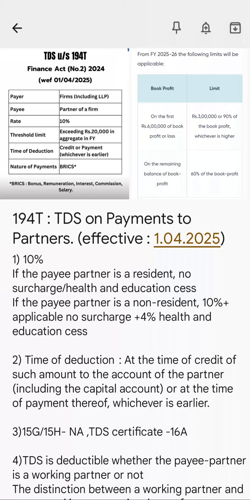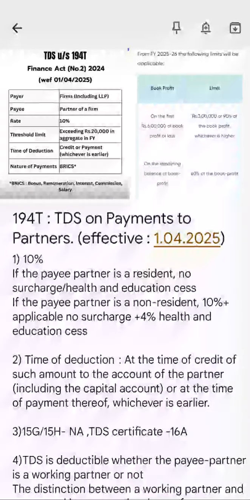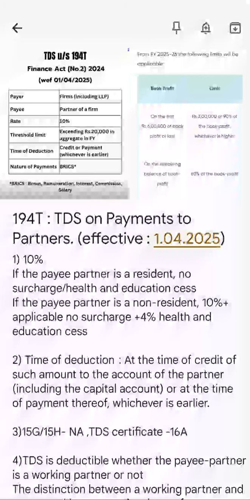That means if your amount is more than 20,000, then TDS has to be deducted on the whole amount, not just on the excess amount. I'm speaking in Hindi because many people who are in business should understand. It's not only people studying for exams, but people who want to be updated should understand. All of the audience should understand. I feel they also understand Hindi, so I'm covering it in Hindi. So it is on the whole of the amount if the amount exceeds 20,000, not on the excess. I hope that is clear.